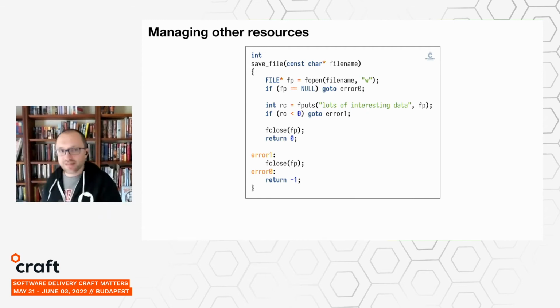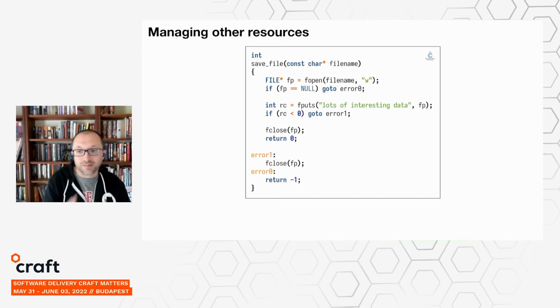Now, moving on from memory, memory is not the only resource that you have to manage. For example, you might need to open a local file in your program and save some data to it. And your operating system is going to limit the number of files that your program can have open at any time. So what facilities does your language provide to help you remember to close the file when you're done with it? As you might expect in C, the language doesn't really help you. You have to remember to close the file yourself. And I also want to point out how cleanup and error handling, which we saw in the previous section, interact with each other.